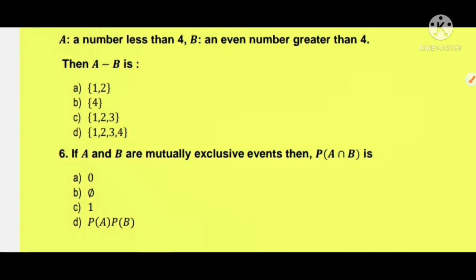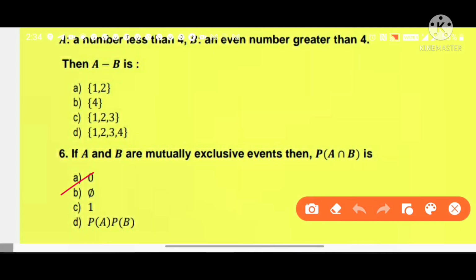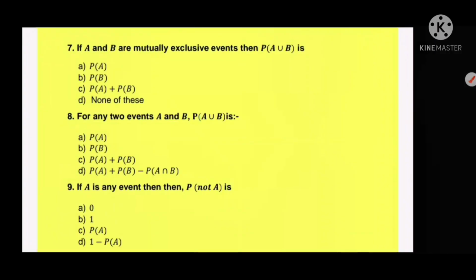Next question. If A and B are mutually exclusive events, then probability of A intersection B is. Now for mutually exclusive events, probability of A intersection B is equal to 0. So answer is A option.